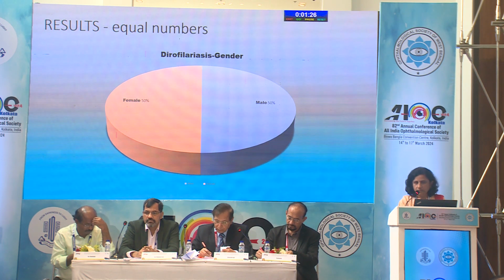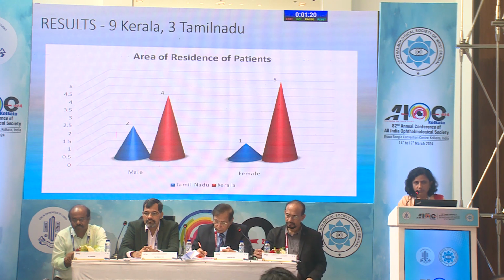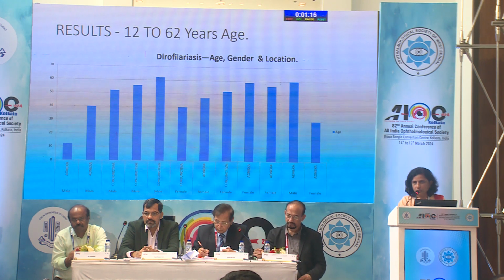Results: there was no gender prevalence. Five cases were conjunctival and 7 were adnexal. I come from a hospital in South India, so 9 were from Kerala and 3 were from Tamil Nadu. The youngest patient was 12 years of age, the oldest was 62 years of age.